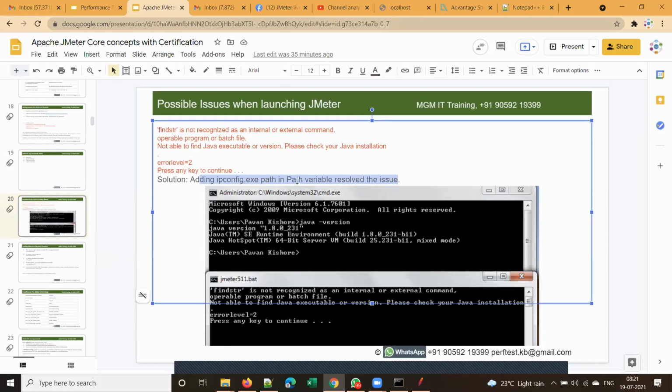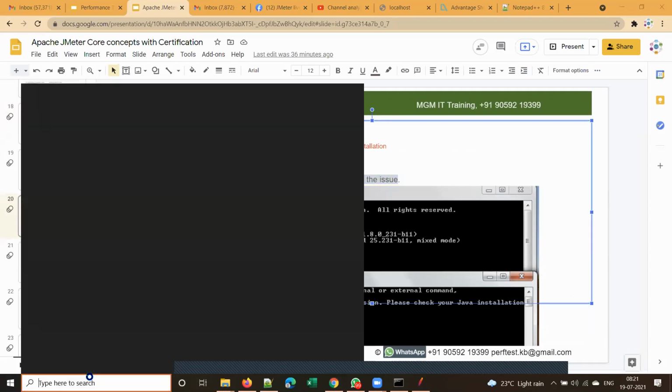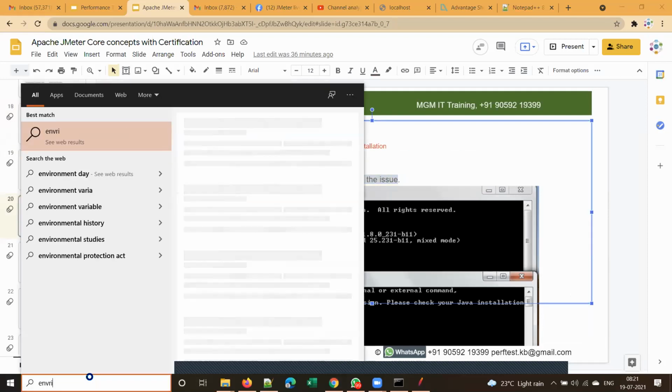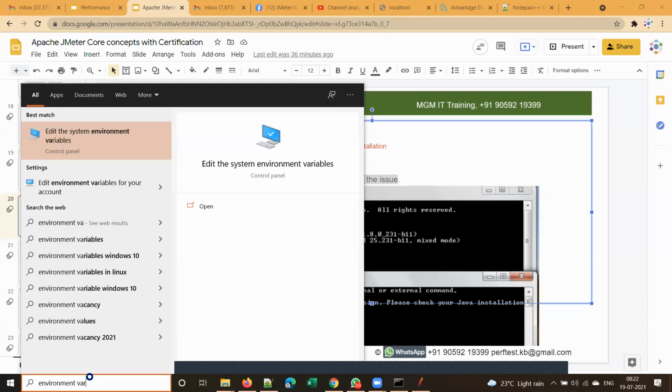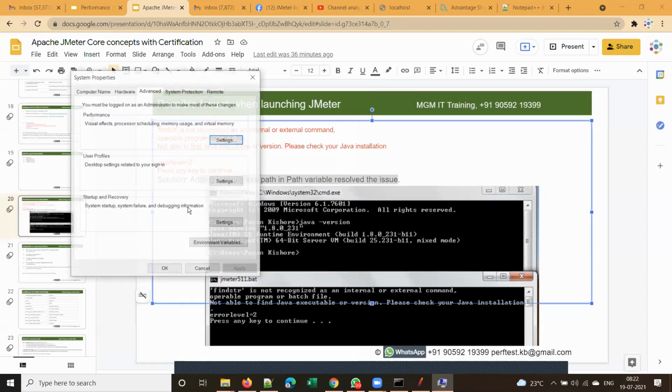I don't want to give you too many inputs at the moment. I'll explain what an environment variable is and show you what this path variable is. Let me show you first how to open environment variables. You type "environment variables" in the Windows search box and click on the first result. So this is called environment.